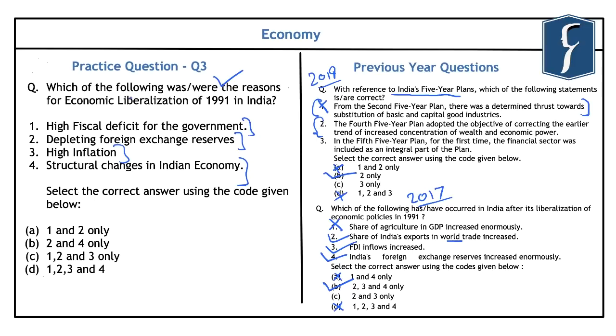So if we have a look at the economic situation that prevailed in India in the late 1980s and early 1990s, you will find that there were several economic problems in India. Now, these economic problems were increased because of the ongoing Gulf War in the early 1990s, and that led to a spike in the crude oil prices across the globe.